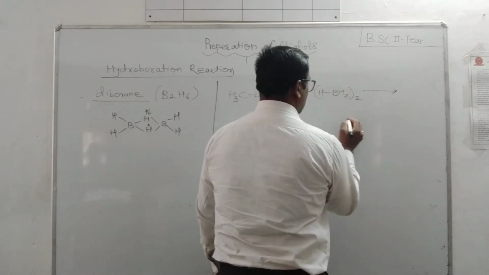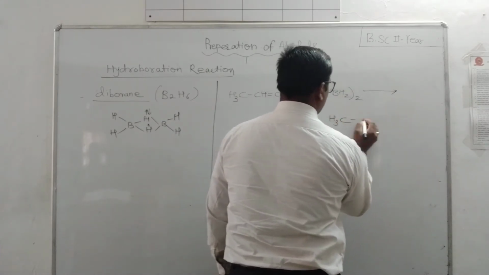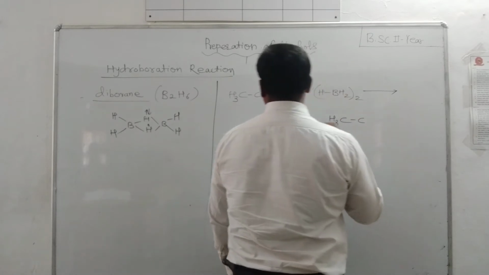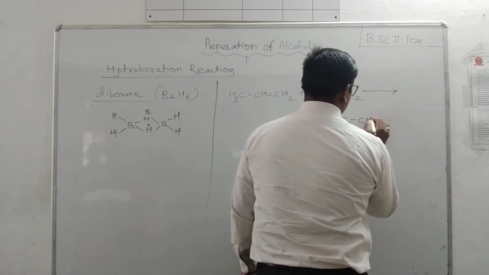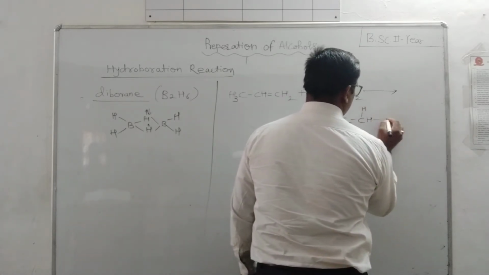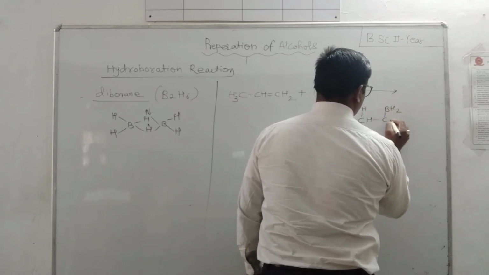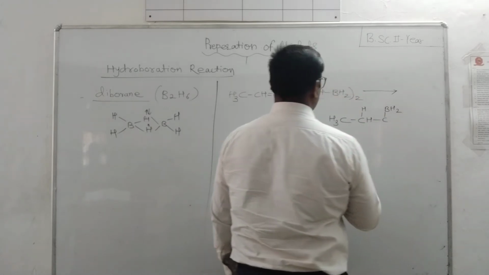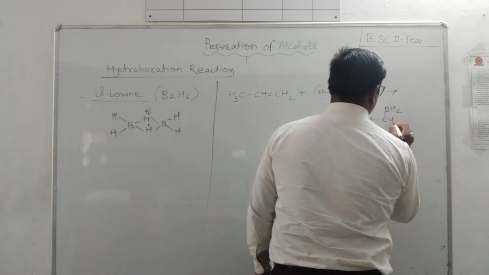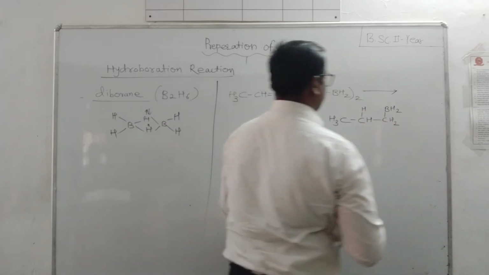What happened? There is formation of CH3 CH2 CH2 BH2.